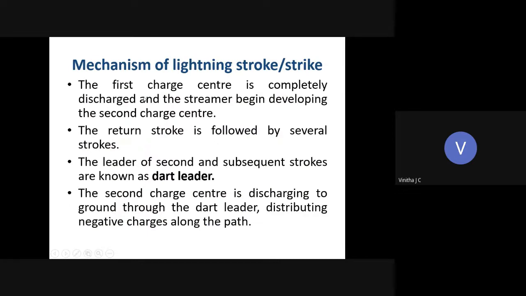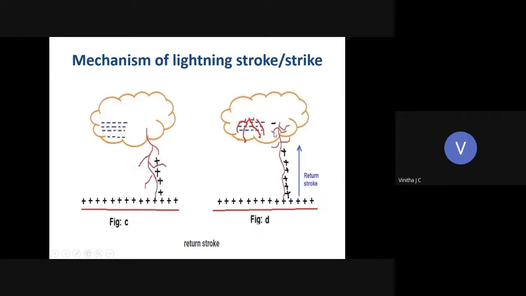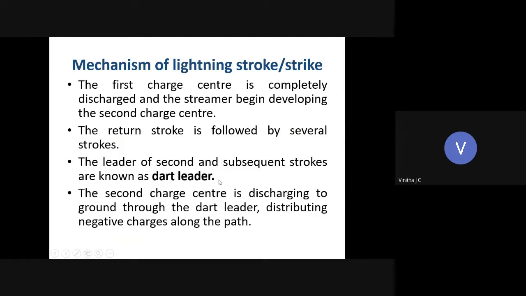And due to this return stroke, the first charge center will be completely discharged, and the streamer begins developing the second charge center. The return stroke is followed by several strokes, and the leader of the second and the subsequent strokes are named dart leader. Okay. So initially the first charge center will be completely discharged, and then due to this high energy, the return stroke will move towards the second charge center, and again try to discharge the charges in the second charge center also. And this is termed as dart leader.